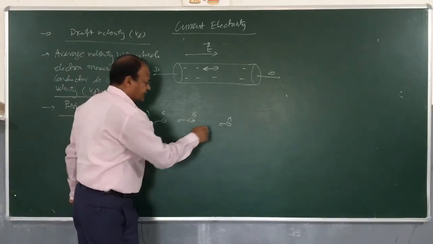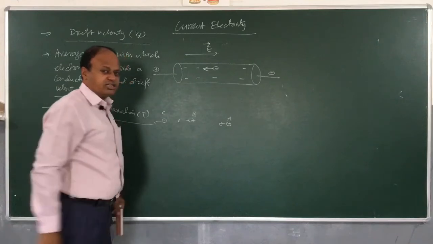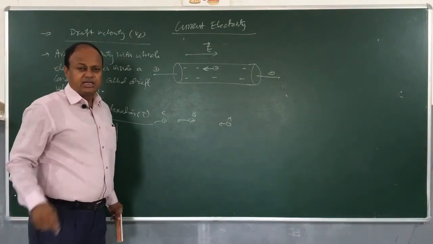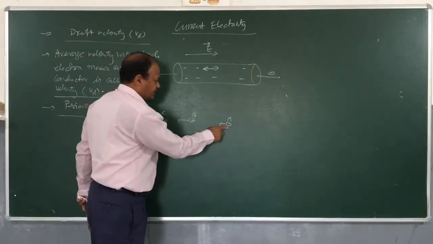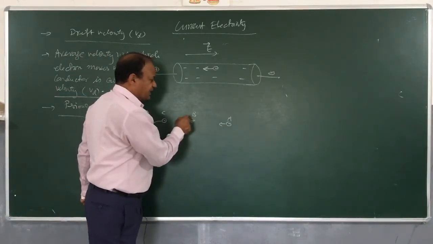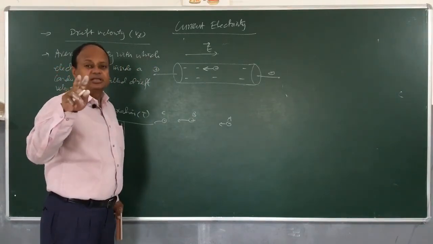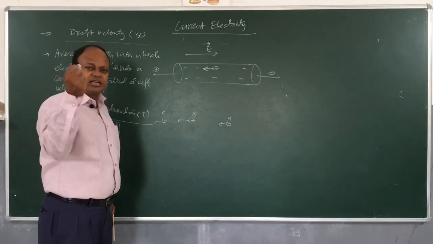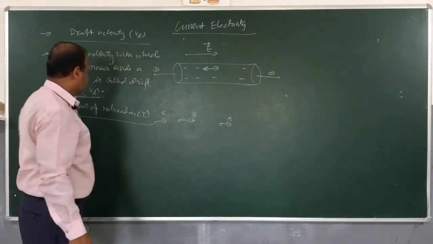Remember, the time which is passing between any two consecutive collisions is the time for which actually electron is traveling. Here it starts, here stops again, and the period for which electron stops is negligible. For almost negligible period of time electron will stop here, and again it will start moving.